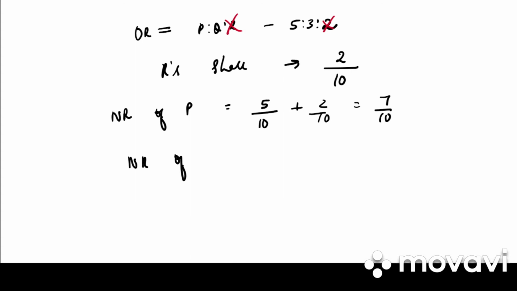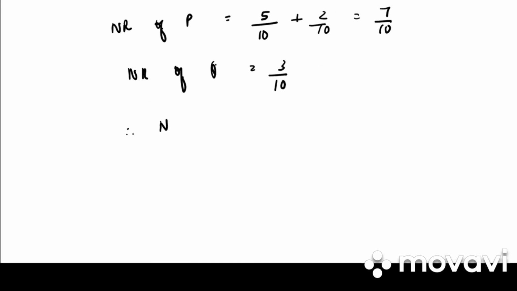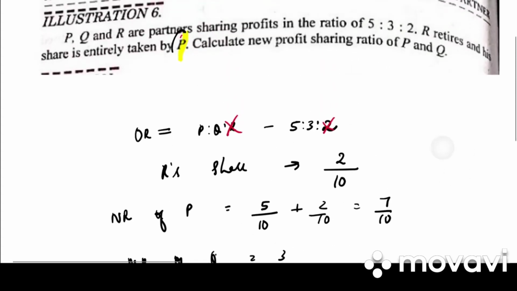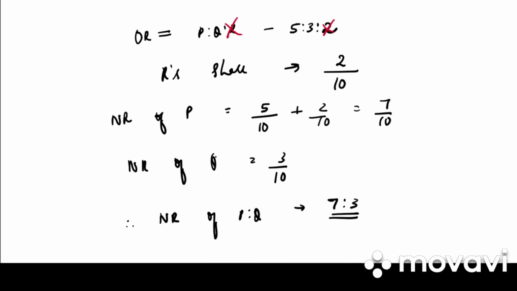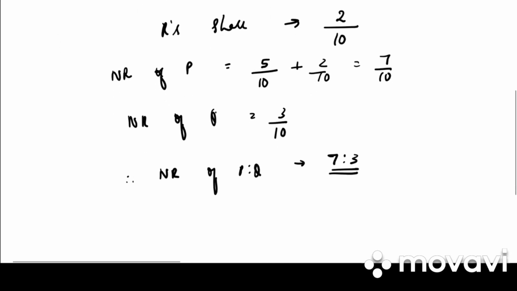New ratio of Q remains unchanged, that is 3/10. Therefore new ratio of P is to Q is 7:3. So in the question अगर दिया रहेगा कि एक पार्टनर रिटायर हो रहा है और उसने अपना पूरा शेयर सिर्फ एक ही पार्टनर को दिया है, so the entire share of the retiring partner will be given to the continuing partner. Clear?